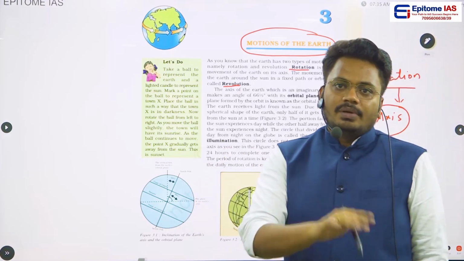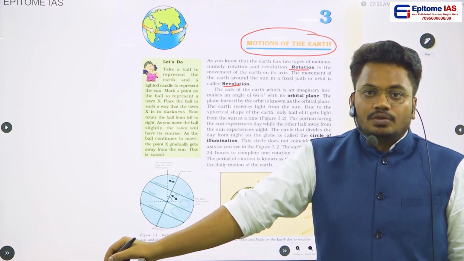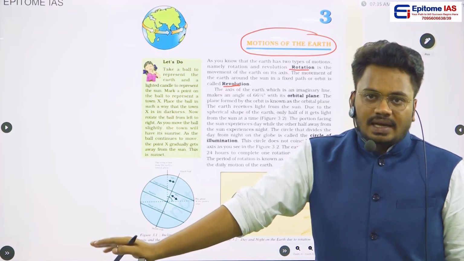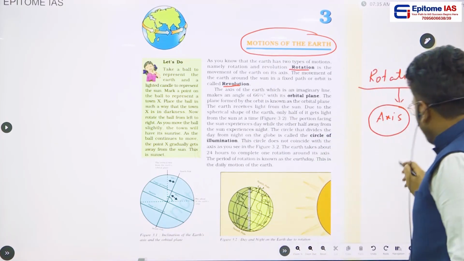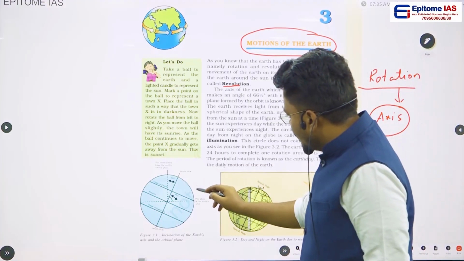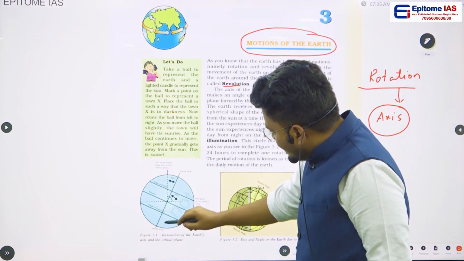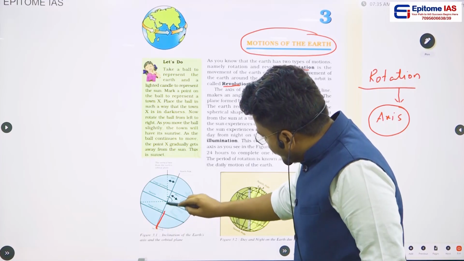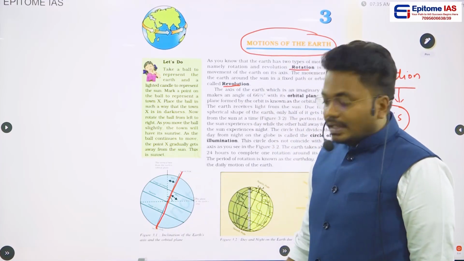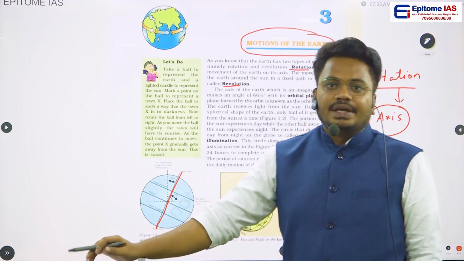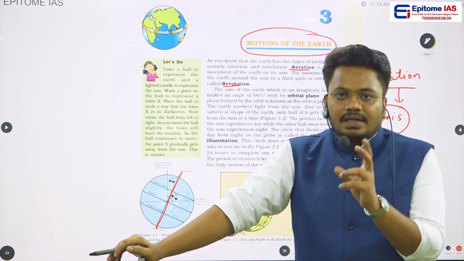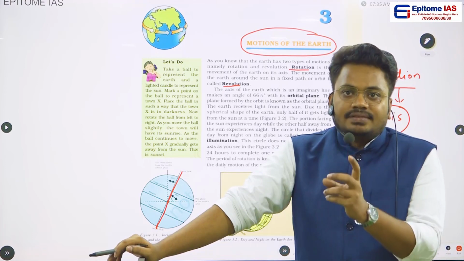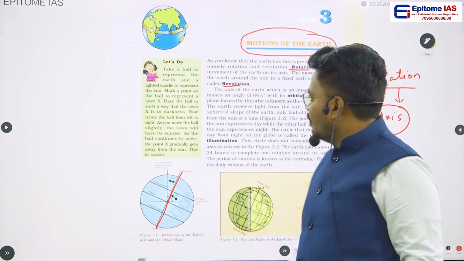Now, what is meant by axis? Axis is nothing but an imaginary line which passes from north pole to south pole. For suppose, if this is an earth, yes, here is a picture, there is a line which is passing from north pole to south pole. This particular imaginary line, we call it an axis. So here the point is, earth will be rotating based upon the axis. Are you getting my point? That is the important fact.